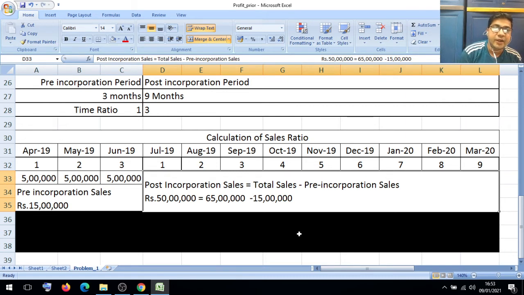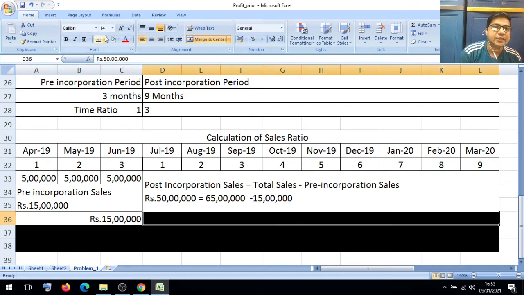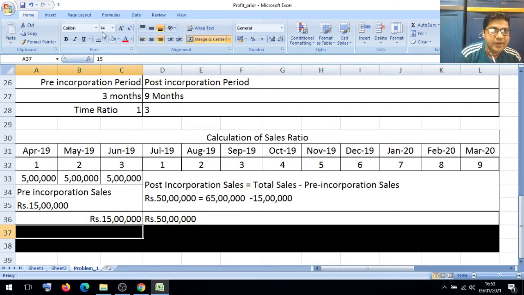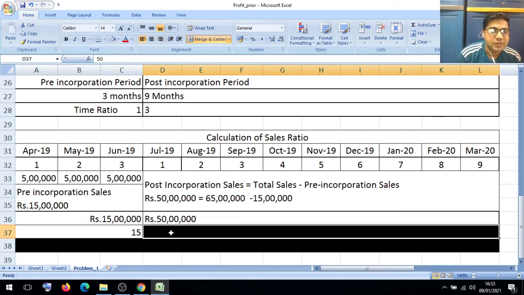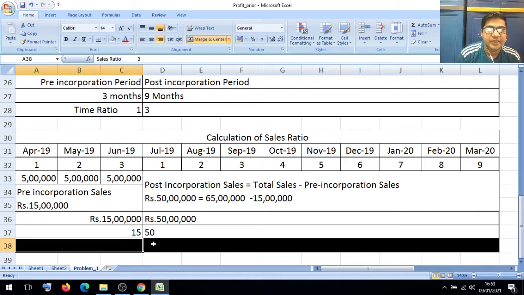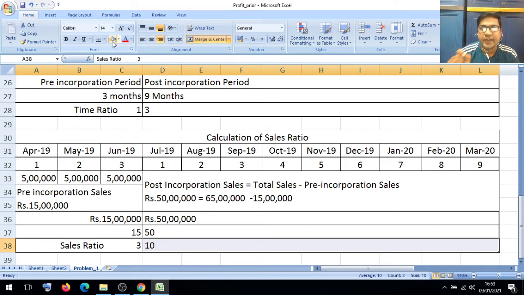Now we have to find out the sales ratio. Now how many zeros are there? 50, 50 cancel. Here also 50 cancel. So you will get 15. Here 50. Then we have to use the 5's table. 5 3s are 15 and 5 10s are 50. It means the sales ratio is 3:10.